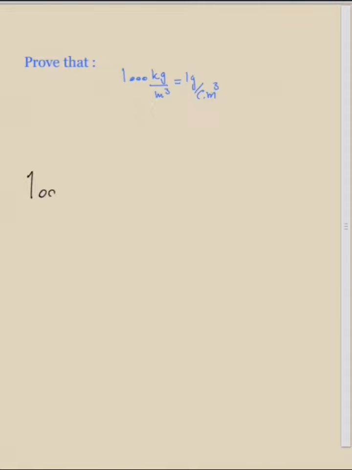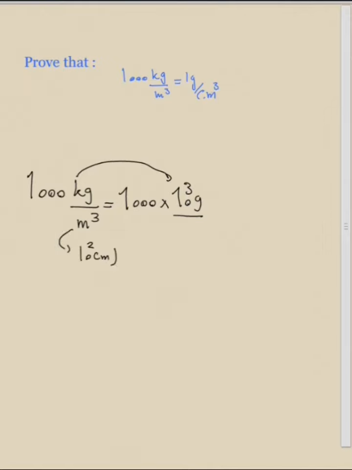Well, you can do it easily by writing 1000 kilograms per meter cube is equal to 1000 times, instead of kilo, you can write 10 to the 3. Instead of meter, we know that 1 meter is equal to 10 to the 2 centimeters. So 10 to the 2 to the power of 3 is 10 to the 6 centimeters cubed. So as you see, the top is 10 to the 6, because 10 to the 3 times 10 to the 3, and at the bottom is 10 to the 6, so the answer is 1 gram over centimeter cubed.